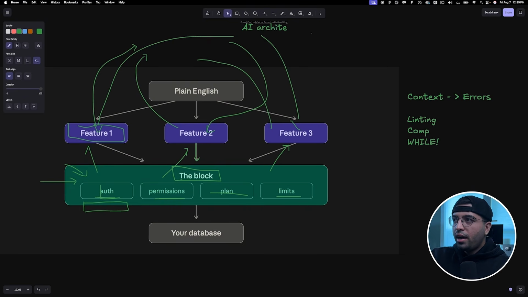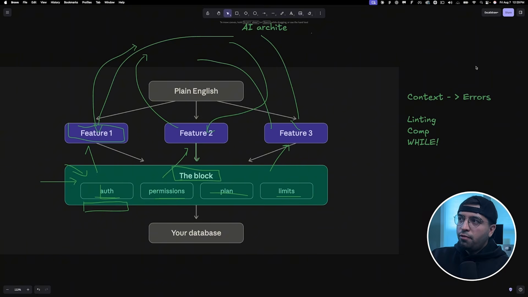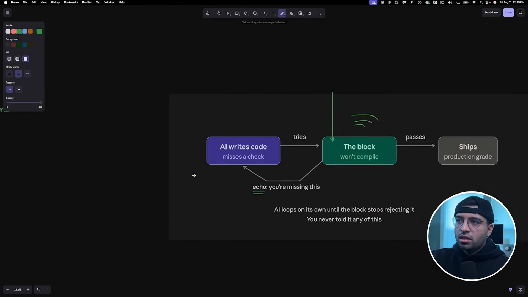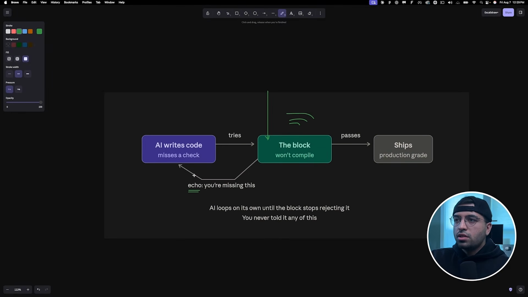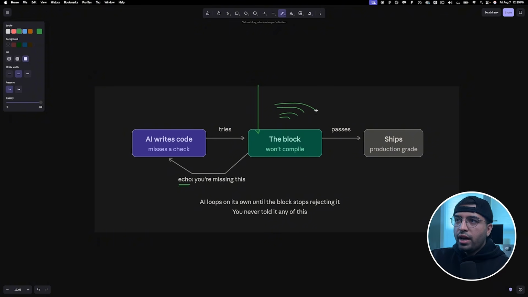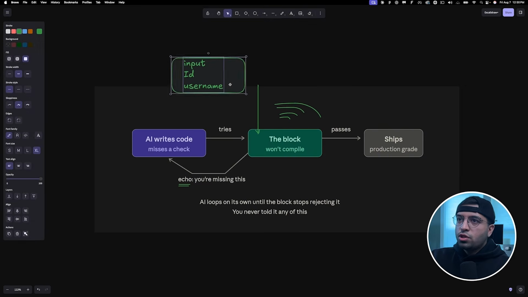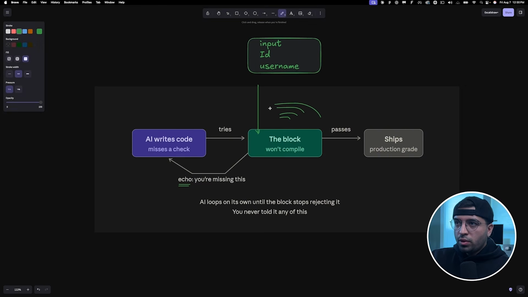Because now it doesn't have to go all the way to the end, fail, and then realize it needs to loop again. And so as it's building, guys, as it's building, the block essentially will send this kind of echo signal to it. And what's an echo signal? It's the type of linting system that we're going to learn inside this course. But imagine it's sending this kind of an echo signal. And each of these echo signals has a structure to follow. For example, provide input, provide ID. You have to provide user name. I'm just giving examples.